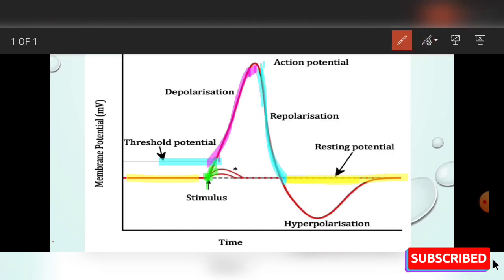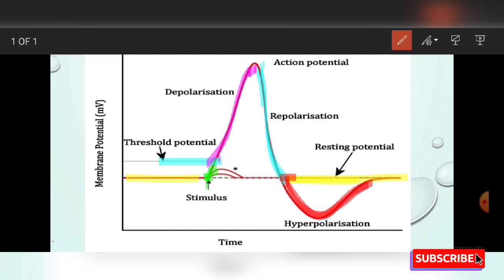Sometimes it happens that the potassium channels, after reaching the resting membrane state, this point, never close, and they continuously move outside the membrane.